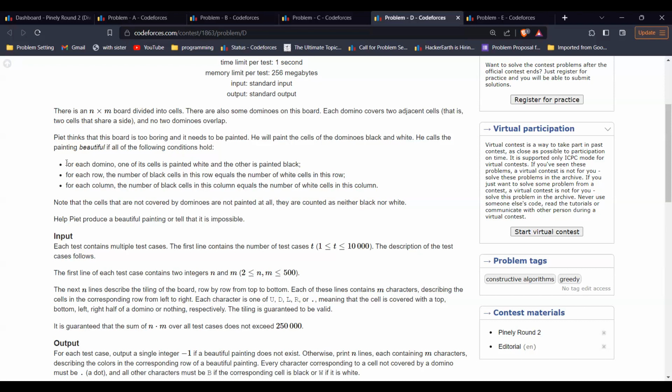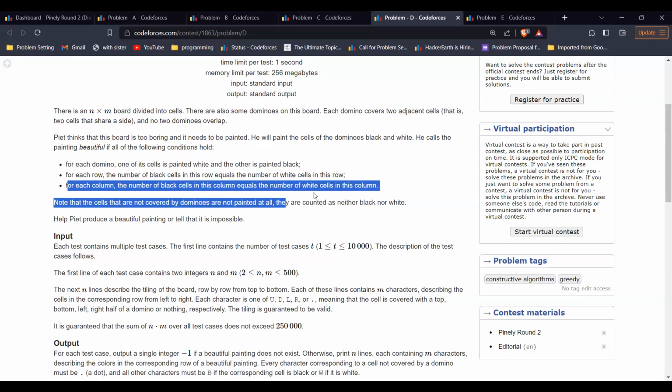The first condition is that for each domino, one of its cells is painted white and the other one is painted black. A domino consists of two adjacent cells, so one of the cells should be painted white and the other one black. Then for each row, the number of black cells in the row equals the number of white cells in the row. Also, for each column, the number of black cells in the column equals the number of white cells in the column.